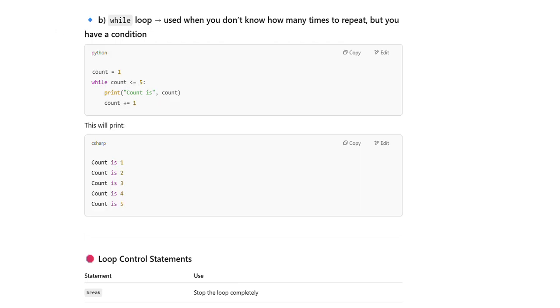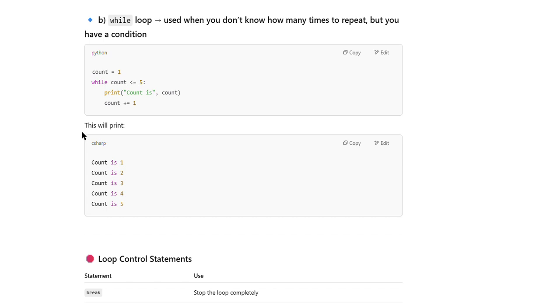Now let's discuss the while loop. A while loop is used when you don't know how many times to repeat, but you have a condition. For example, you can see count equal to 1, while count less than or equal to 5. That is the condition here. Then it should print, then count plus plus.